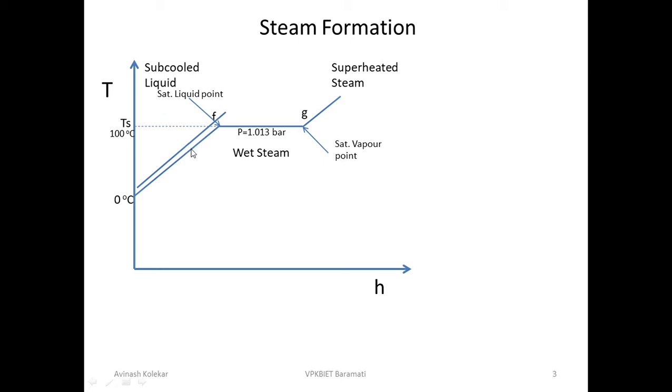Heating is occurring like this, and the F point will be somewhere here, while the temperature of this F point is shifted up. Suppose we have 5 bar pressure, then the temperature to convert the water into steam is 152 degrees centigrade.